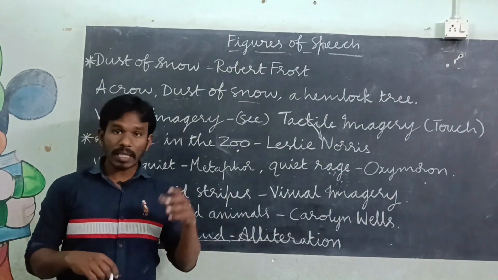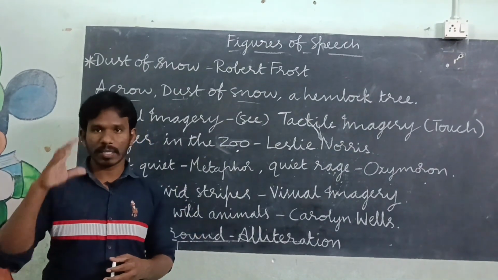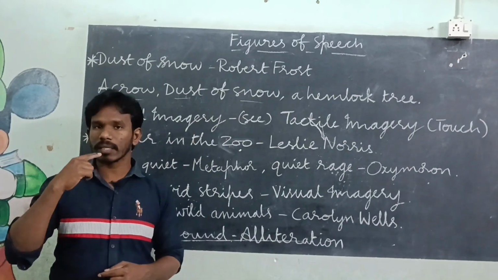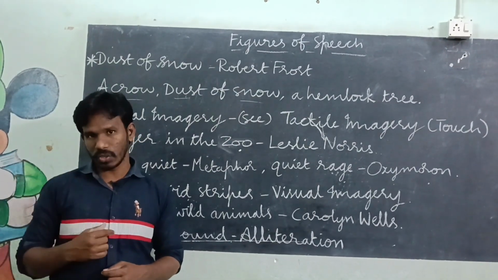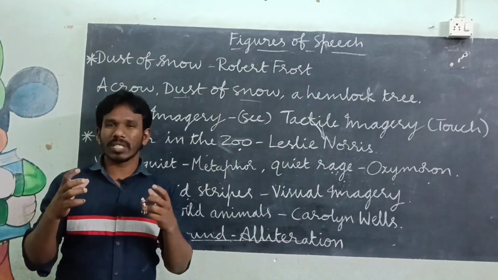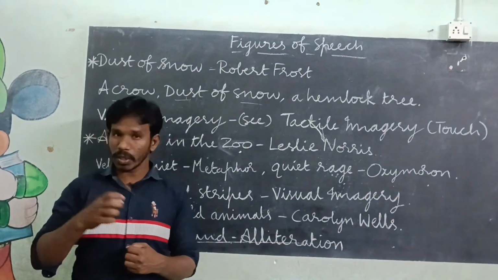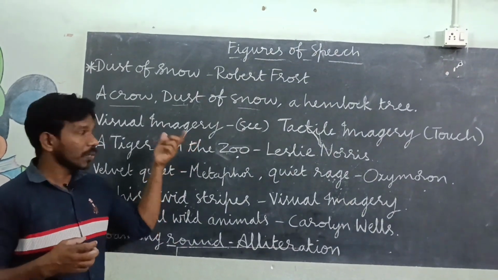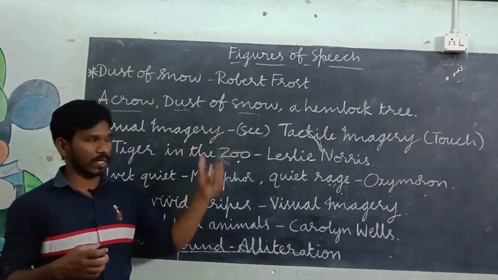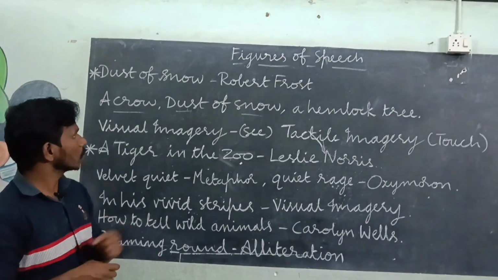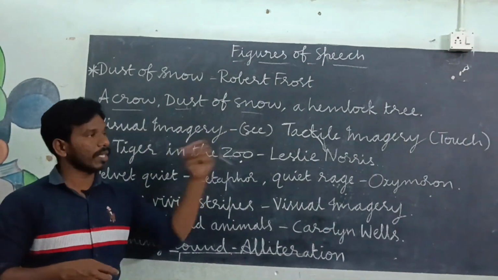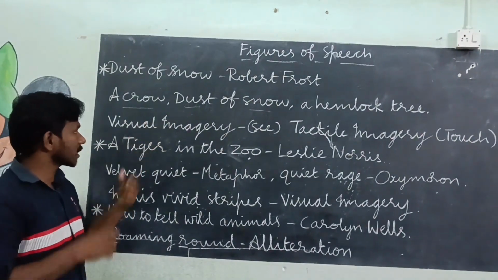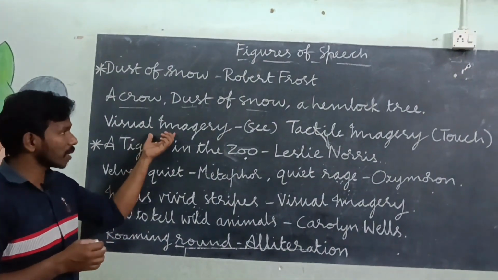Am I right? So we know that there are 5 senses: see, smell, taste, hear and touch. To create such sensations in the reader's mind, poets use some words. Robert Frost here used these words: a crow, dust of snow, hemlock tree. Okay, so when we read those words, we get some visual imagination, so that is called visual imagery.